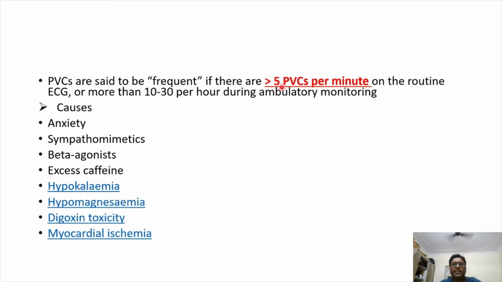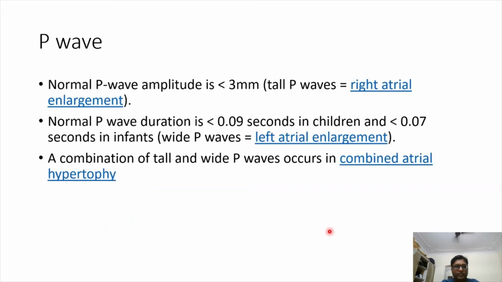So if there are more than 5 PVCs per minute on routine ECG, or more than 10 to 30 per hour during ambulatory monitoring, then they are labeled as frequent PVCs. Causes are anxiety, sympathomimetics, beta agonists, excess caffeine, and electrolyte disturbances like hypokalemia, hypomagnesemia, digoxin toxicity. Ischemia can also cause the appearance of frequent PVCs. Now, something about P waves followed by PR intervals.